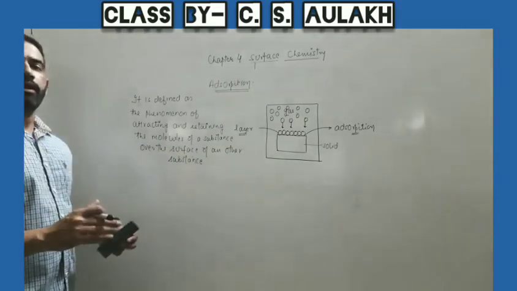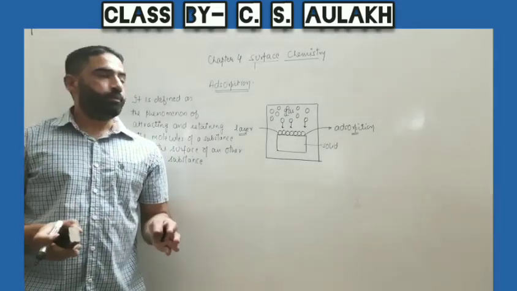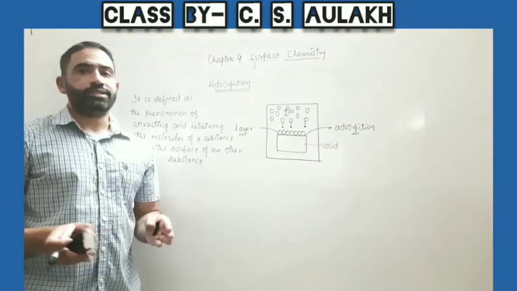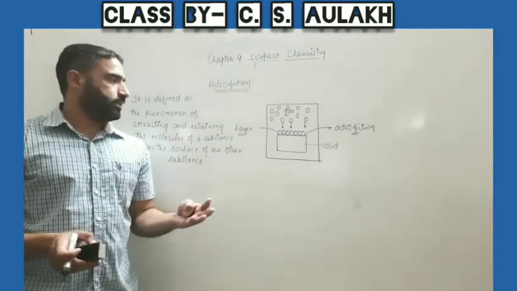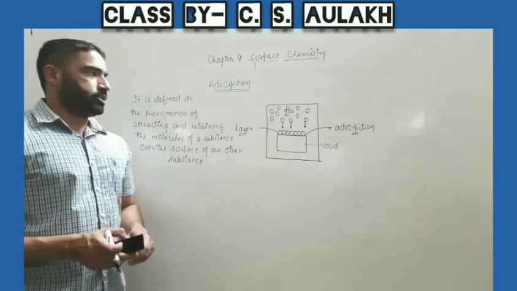So we can say, if in a phenomenon the molecules of one substance get retained over the surface of another, it is called adsorption.